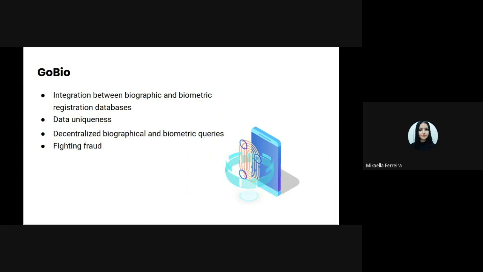First of all, let's understand the purpose of GoBio. GoBio allows the integration of different databases of people records in a way that guarantees the data uniqueness, in addition to allowing decentralized biographic and biometric queries where different entities or actors can carry out actions to recognize people. It's a solution implemented with Hyperledger Fabric permissioned blockchain technology that can be used to fight fraud.